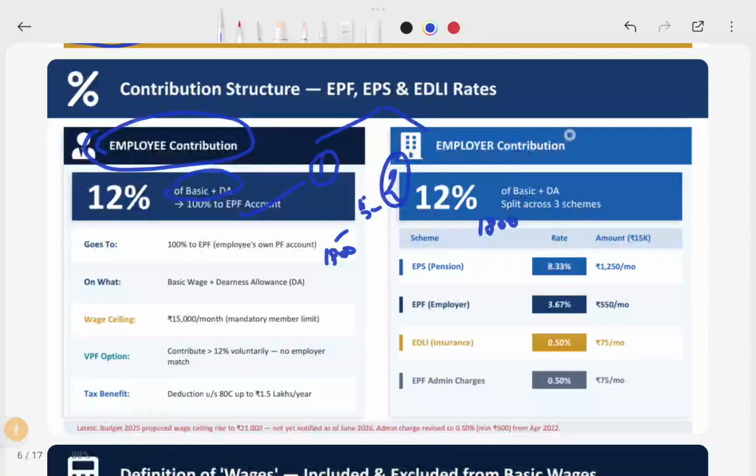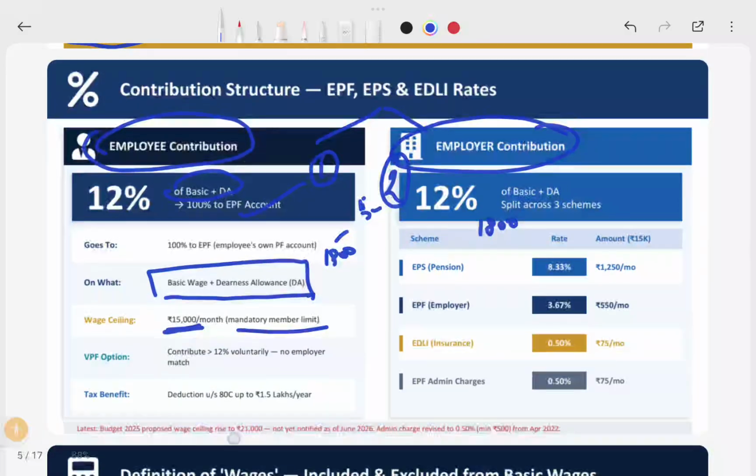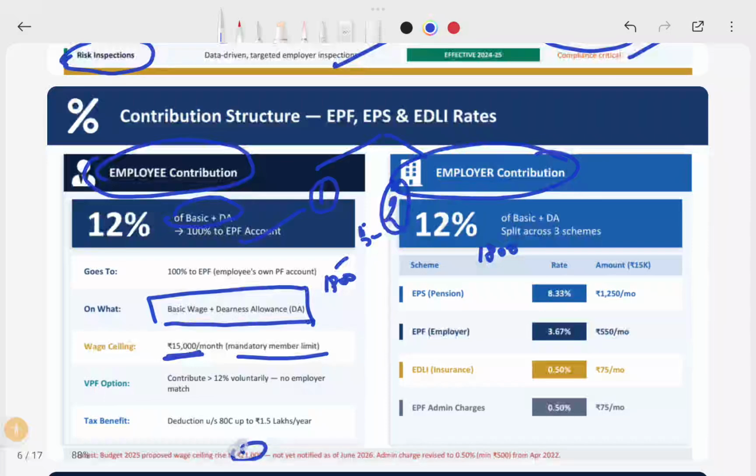Your company or your organization will give the same contribution. This is on dearness allowance and basic wage. On basic we need to calculate. The wage limit is 15,000 for mandatory membership, but it is increased to 21,000, but that is under process.